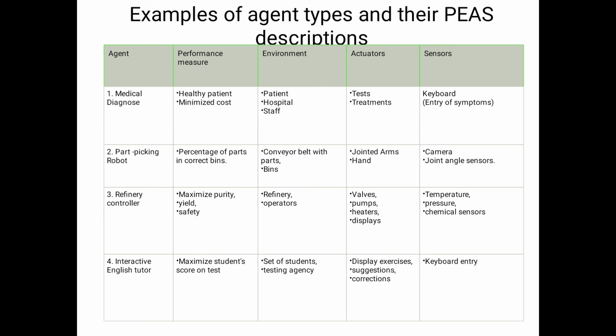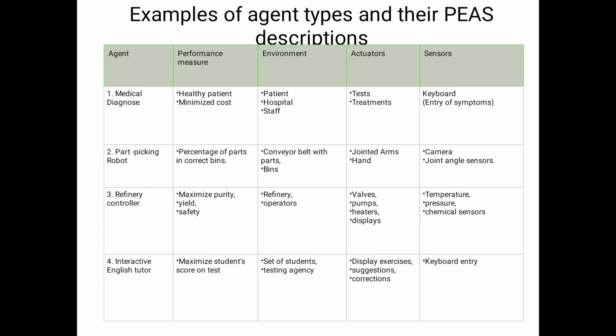Coming to the last example, here we will consider the interactive English tutor agent. What is the objective of the English tutor? Maximize the student's score on the test. Here the environment is a set of students and a testing agency. The actuators involved in the interactive English tutor are display exercises, suggestions, corrections. Keyboard entry is the sensor.